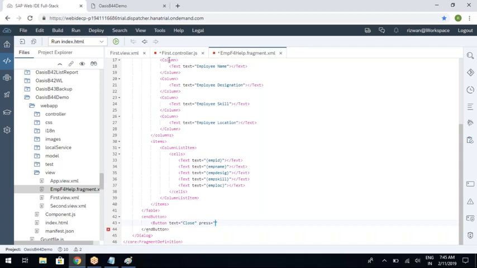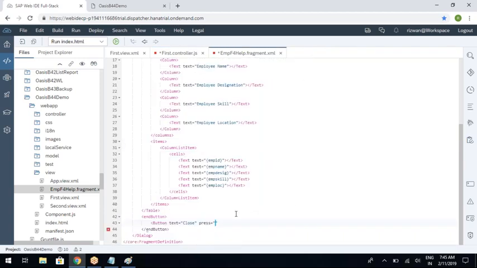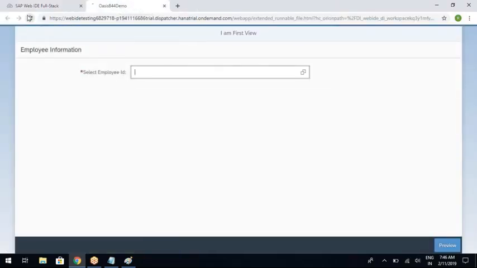We already wrote the function on close. Copy this, paste here. So this end button tag creates a footer kind of, and inside the footer it keeps this button. Now save this.